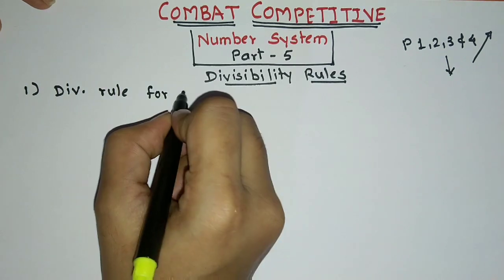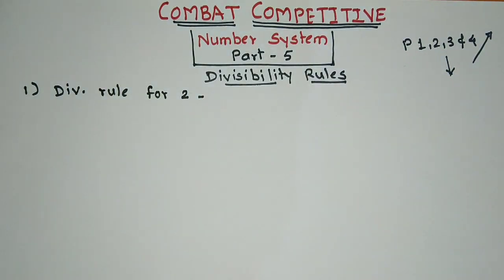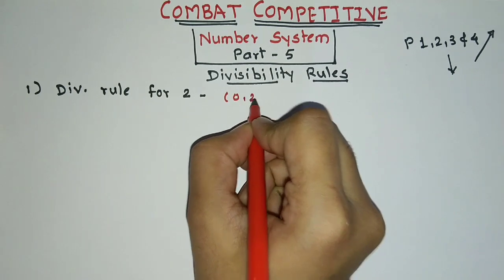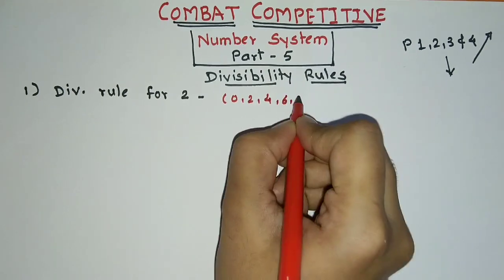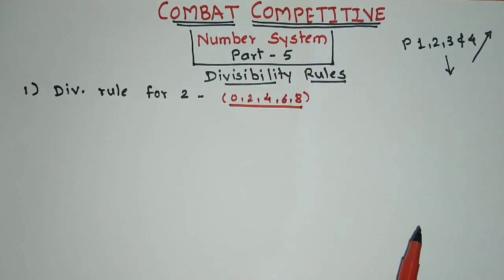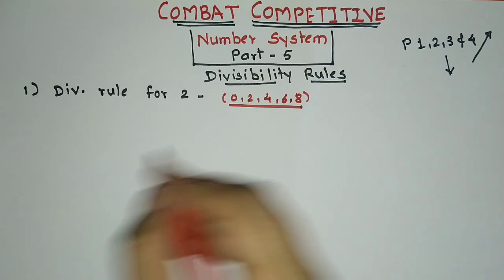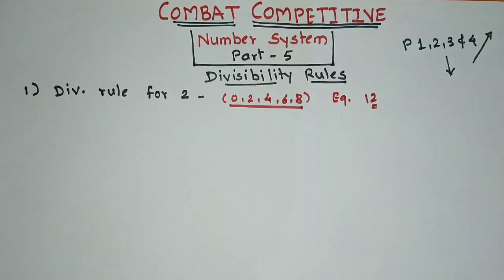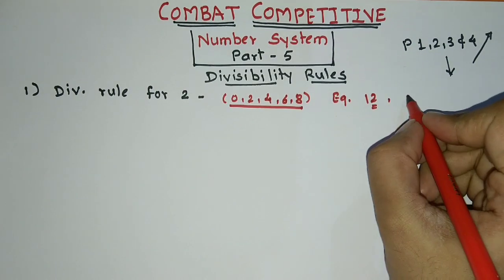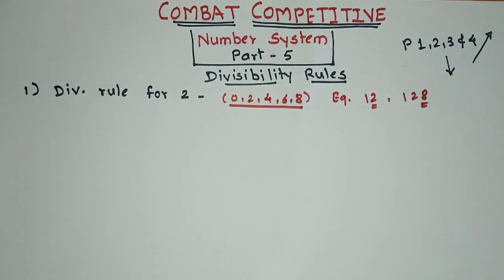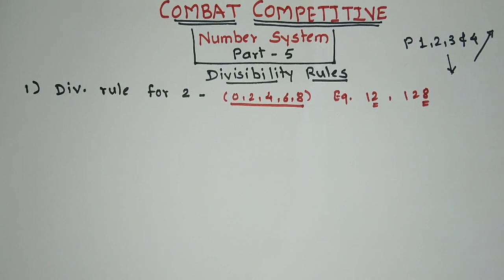For 2. Now all the even numbers are divisible by 2. If the number has one of 0, 2, 4, 6, 8 in the unit place, then the number is divisible by 2. For example, 12. It has 2 in the unit place. It is divisible by 2. Number 128. It has 8 in the unit place and hence it is divisible by 2.